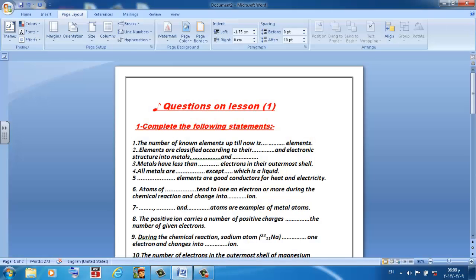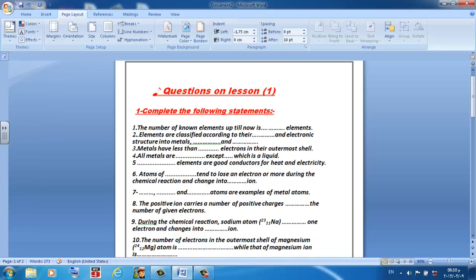Today we have an exercise on lesson 1. Here we have some questions on lesson 1, chemical combination. It was about types of bond, types of elements, metals, non-metals, and noble gases, and we will see in the questions many topics about the lesson. Here we will start with complete the following statements.